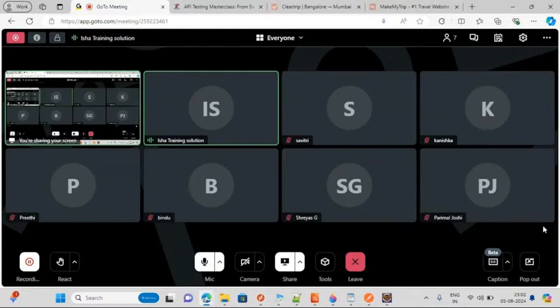You can take 7, 8 public APIs, hit the request, play with it, find some parameters, pass some arguments, parameterize the URL, and try different auths. That same thing will happen in your project. It's not rocket science. Hope I am clear.